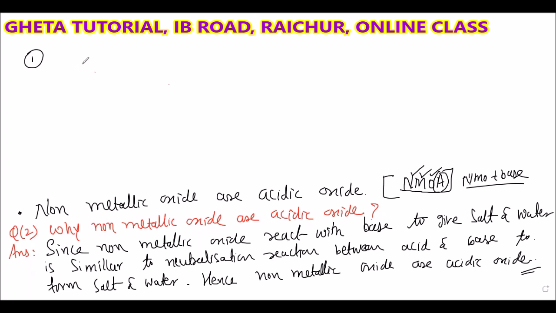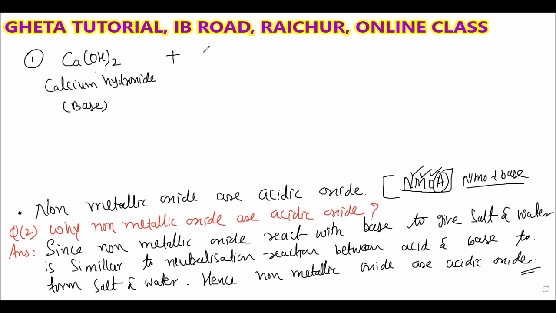The first base is calcium hydroxide, Ca(OH)2, which is a base.